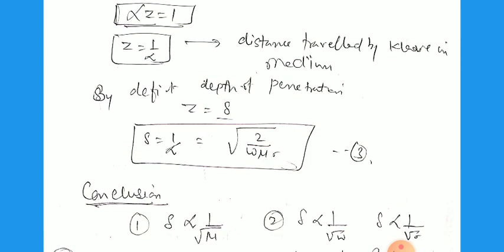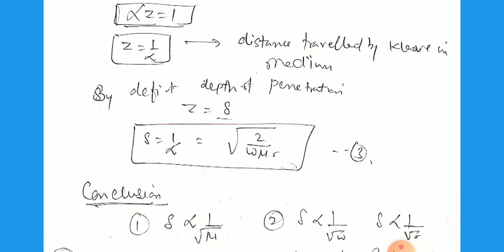Substituting the value of alpha, delta equals root of 2 by omega mu sigma. So this gives the skin depth or the penetration distance.